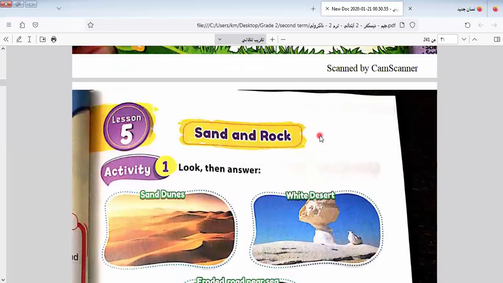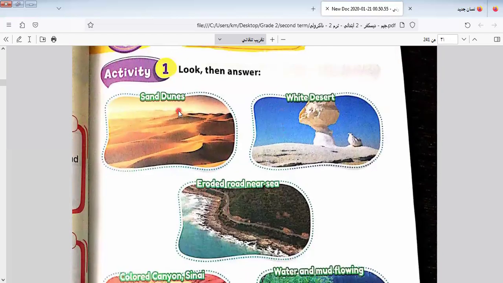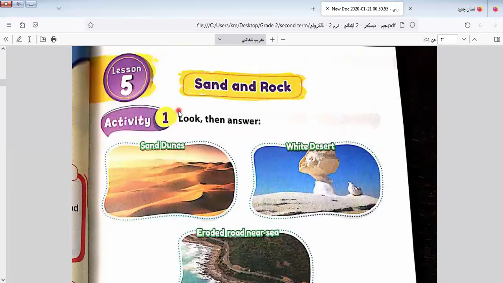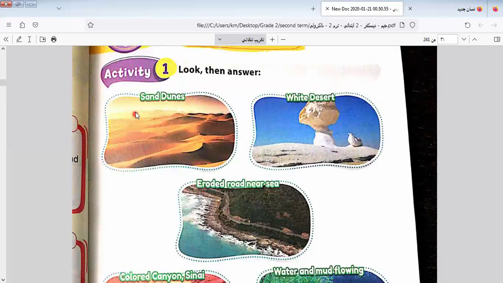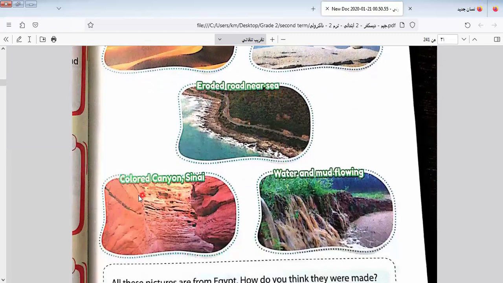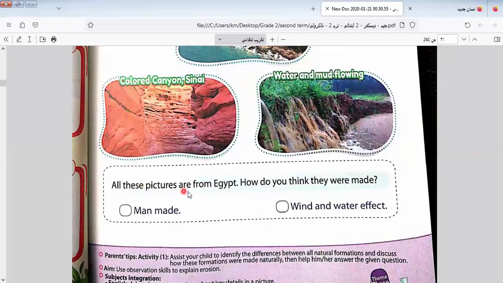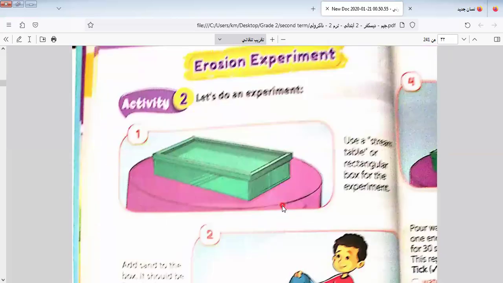Okay. We go to another item here, which is sand and rock. Here we have many kinds of landforms in the earth, like sand dunes, white desert, eroded road near sea, colored canyon in Sinai, and water and mud flowing. All these pictures are from Egypt. How do you think they were made? They were made by wind and water effect.